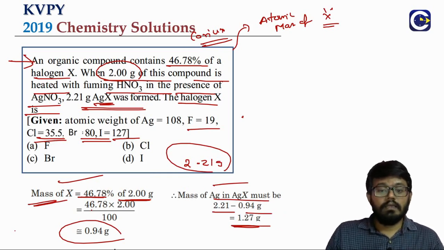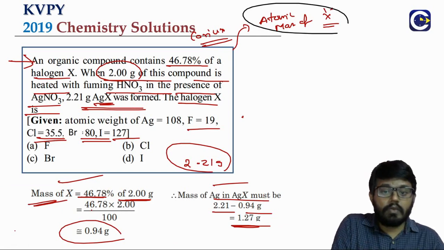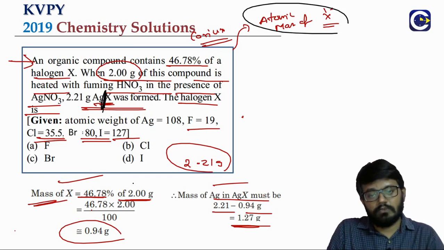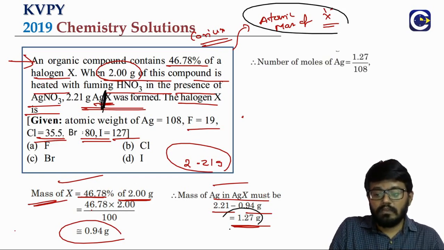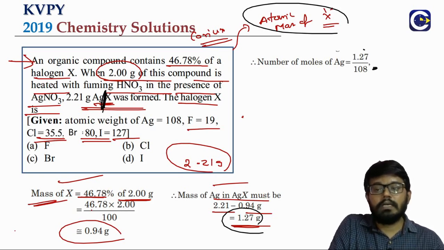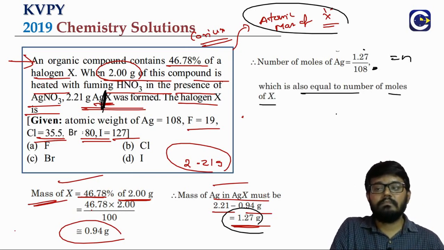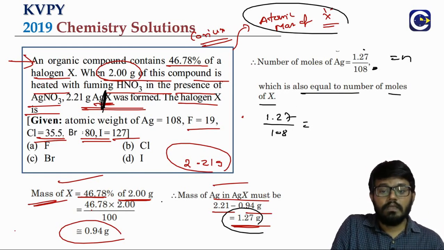Now the next part is the most important one. How we will calculate the atomic mass? Because what we said, we have to calculate the atomic mass of halogen, right? Look at the AgX formula. The number of moles of Ag is equal to number of moles of halogen. How do you calculate the number of moles of Ag? Silver mass by atomic mass 108. Let us say this is N. The number of moles of halogen will be same. Means this N value, 1.27 by 108, should be equal to what? Number of moles of halogen means, the mass of halogen, what is it?